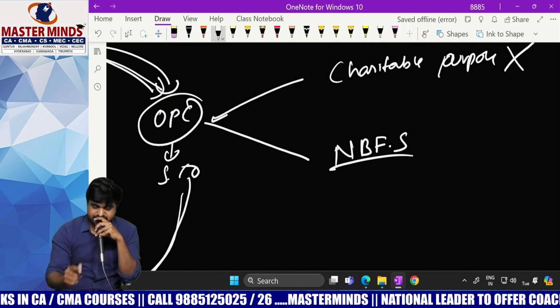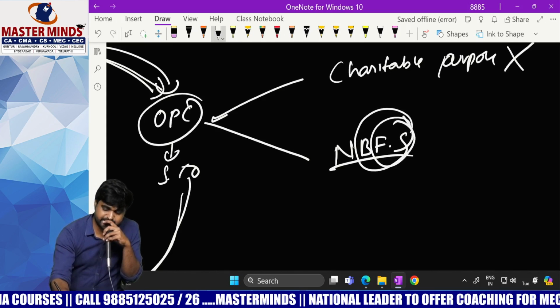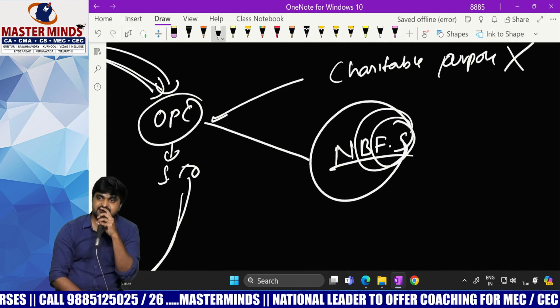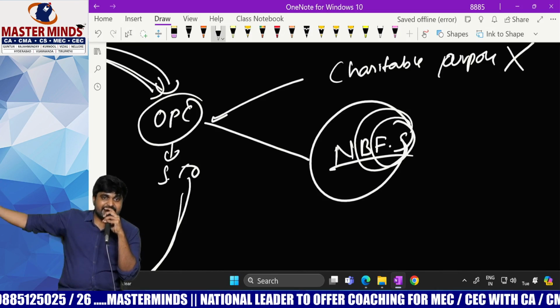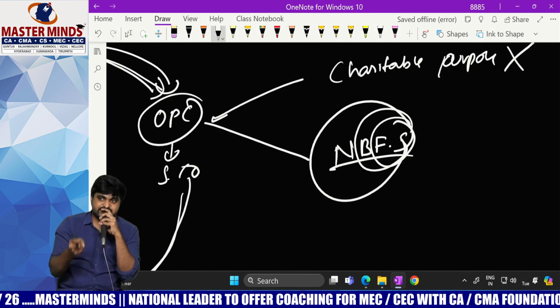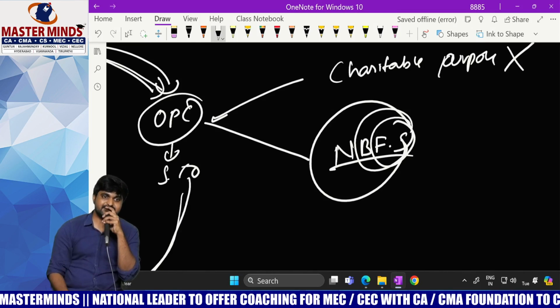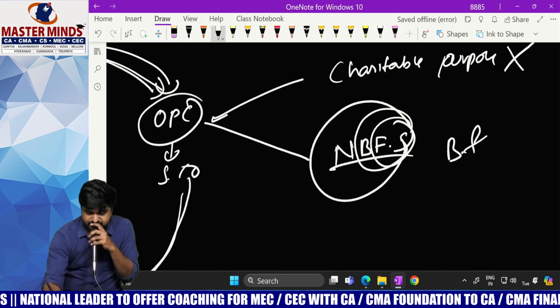Then what is meant by banking financial service and non-banking financial service? If that financial service is provided by a bank, it will be called a banking financial service. If it is provided by a non-banking financial company, say for example, Bajaj Finserv.